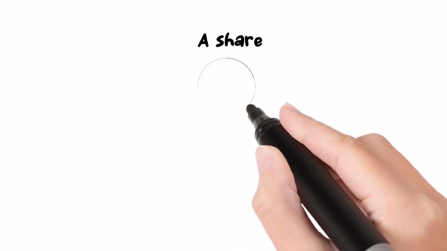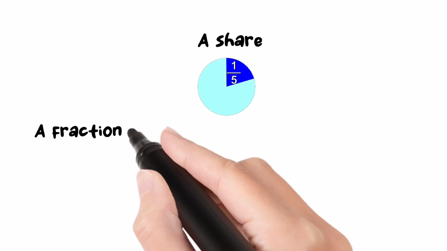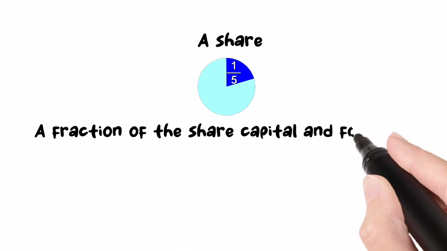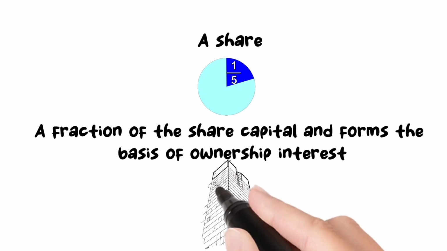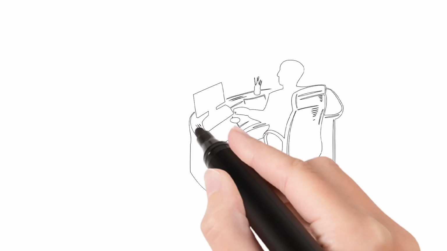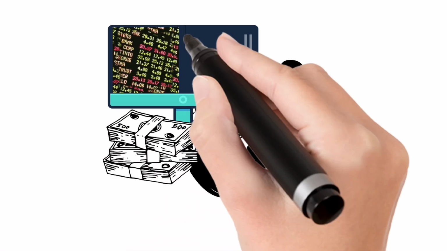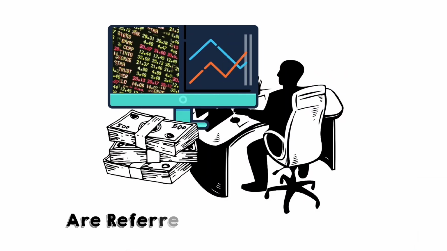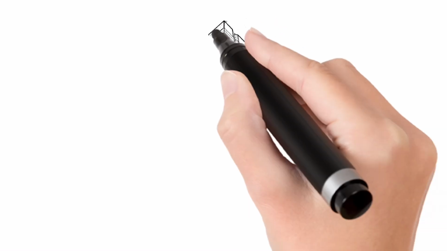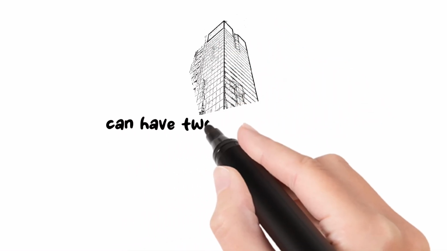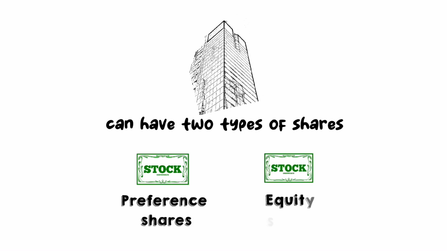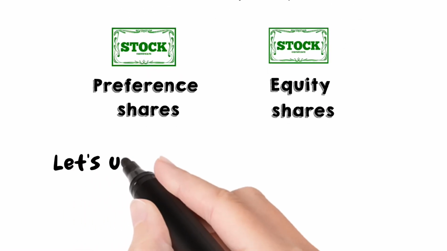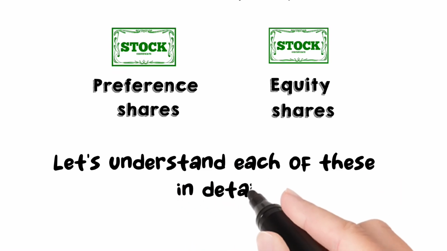Types of shares. A share is a fraction of the share capital and forms the basis of ownership interest in a company. The persons who contribute their money through shares are referred to as shareholders. Any company can have two types of shares: preference shares and equity shares. Let's understand each of these in detail.